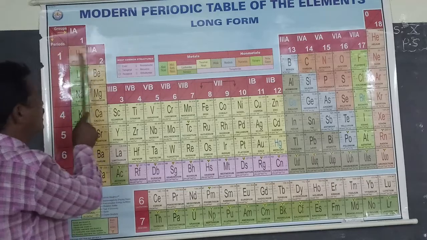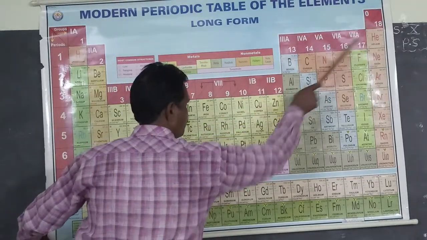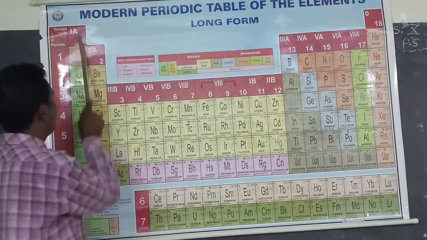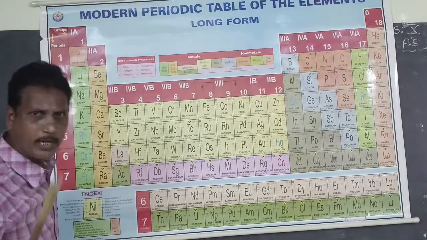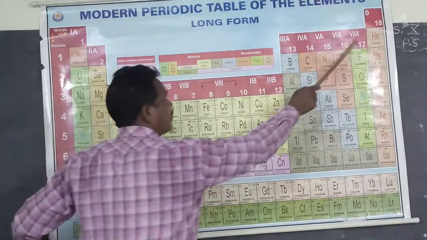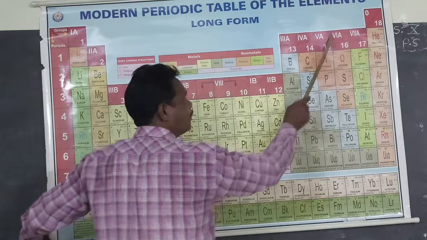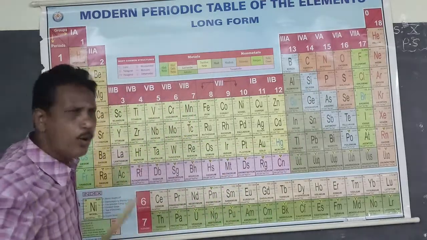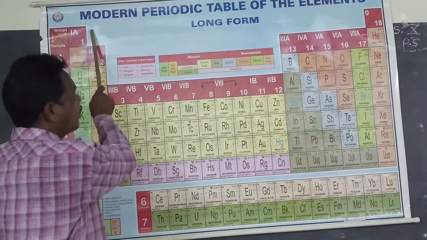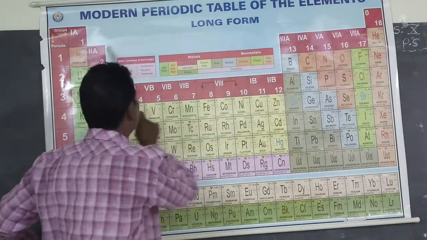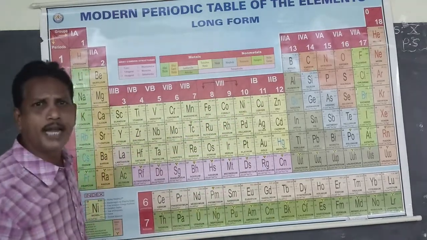Both 1A and 2A group elements are called s block elements. 3A to 7A and 8A group elements are called p block elements. Both s block and p block elements are called representative elements.